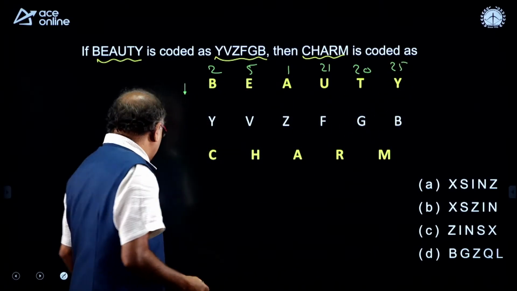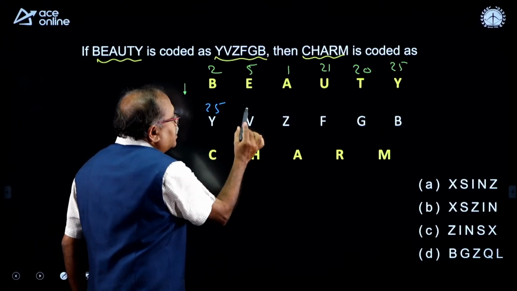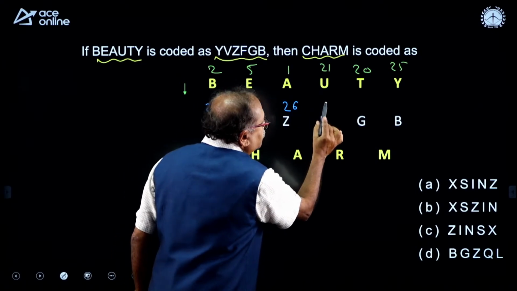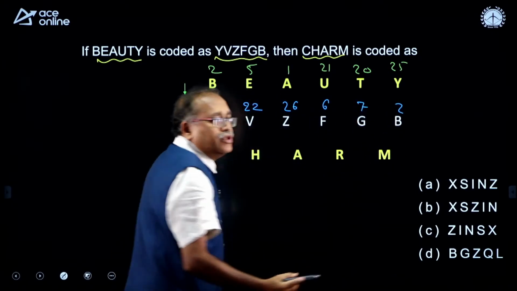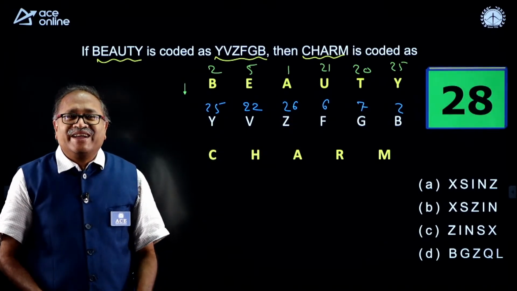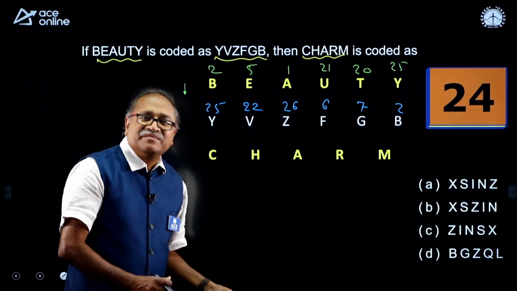How has its coding taken place? So, here Y is 25 and V is 22, Z is 26, F is 6, J is 7, and B is 2. Please establish a relation. For that you have 30 seconds in your hand. Answer it, my dear friends.